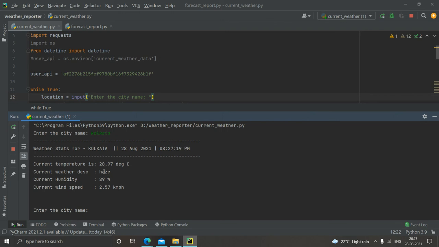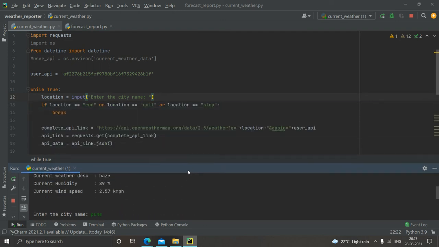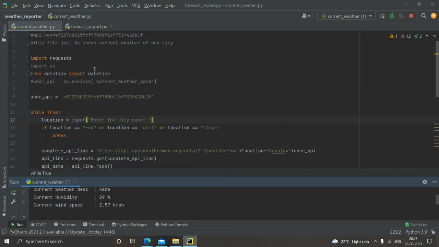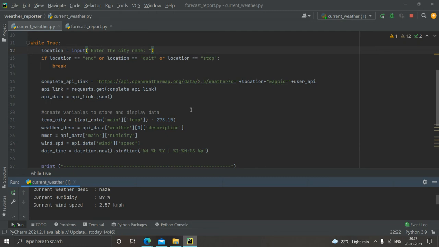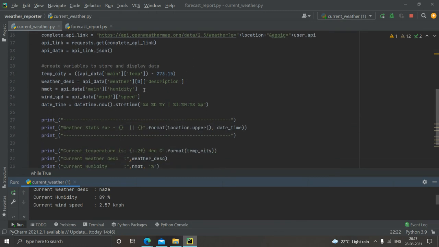It gave me the description of Kolkata. Pune. It just gave me the description of Pune. All this data is not for three hours or 5 days. It is basically the current data. That's why I made it a current weather report. This code is for current data because I'm using these things over here.